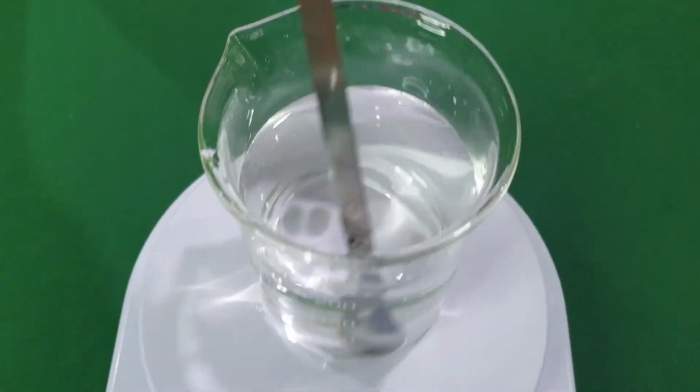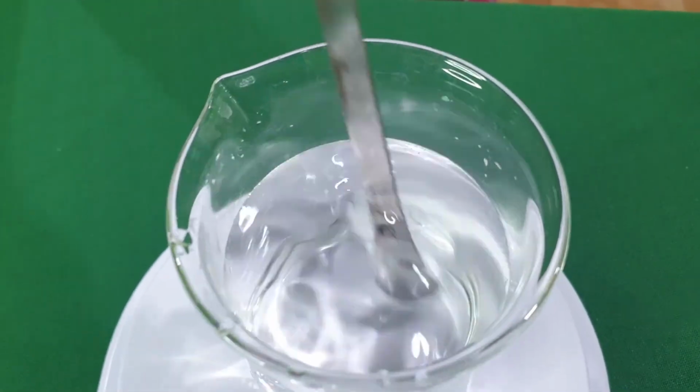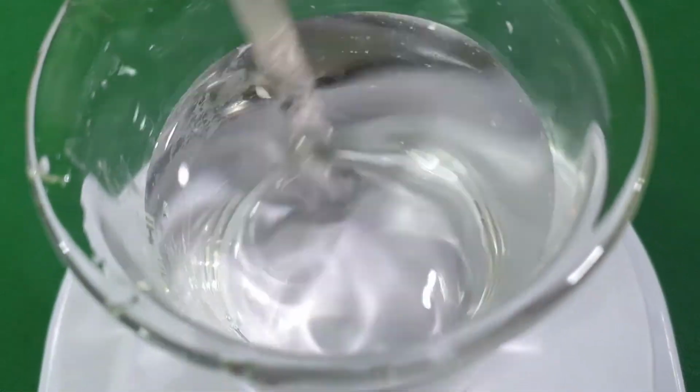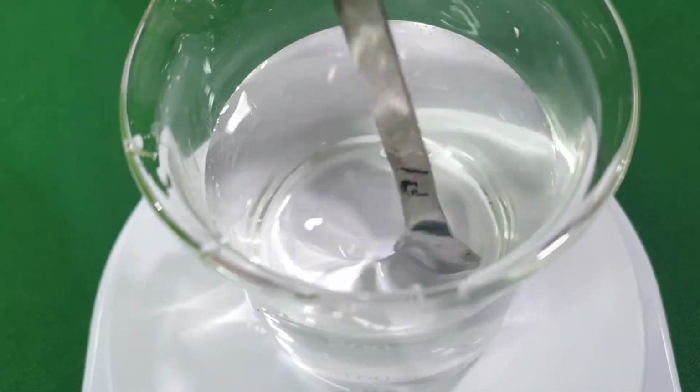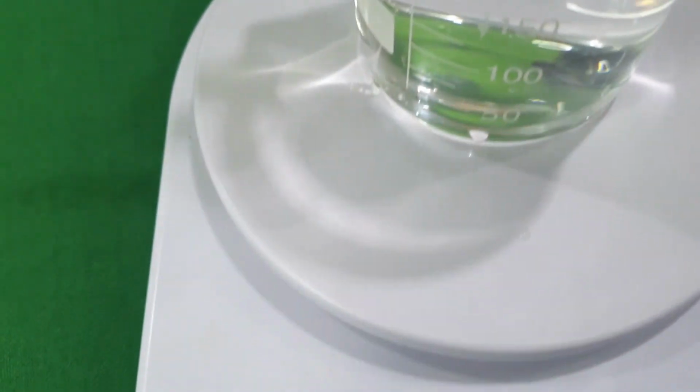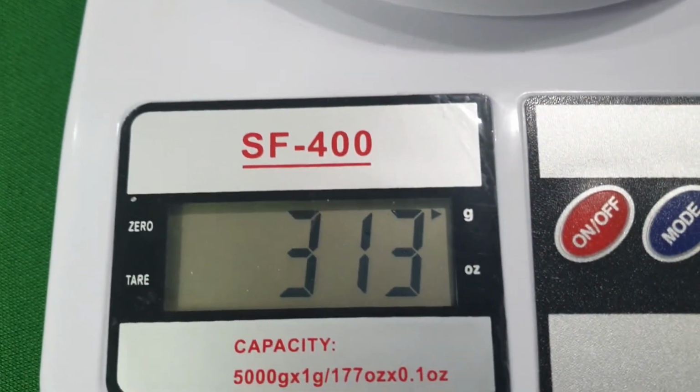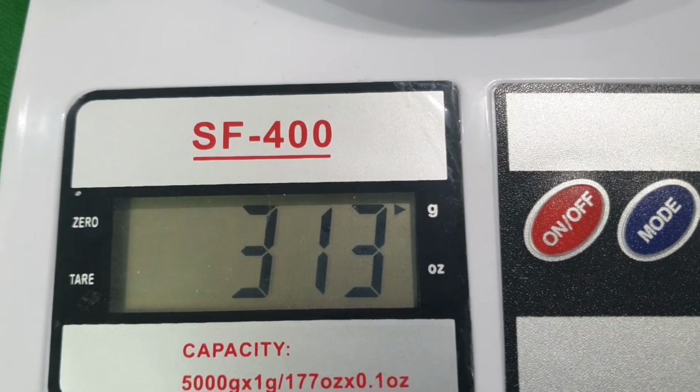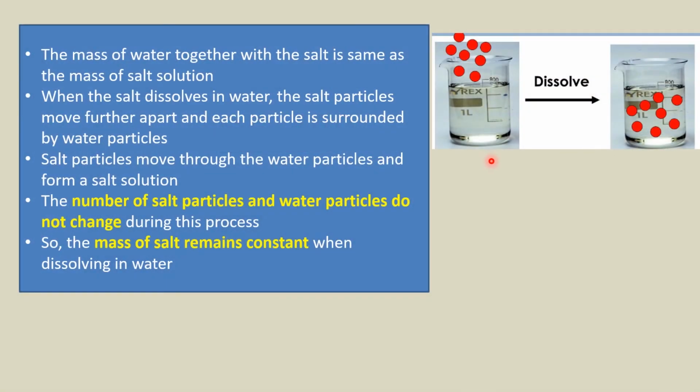The mixture is stirred until the salt is completely dissolved in water. The mass of the beaker filled with the salt solution is measured again. The mass of water together with the salt is the same as the mass of salt solution.